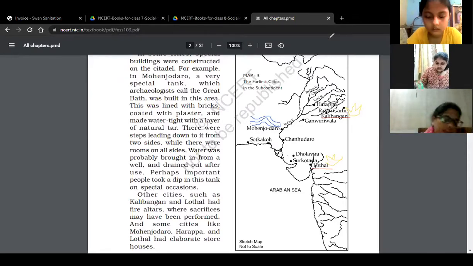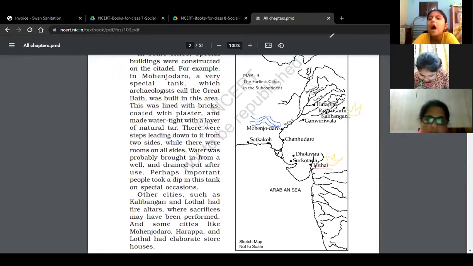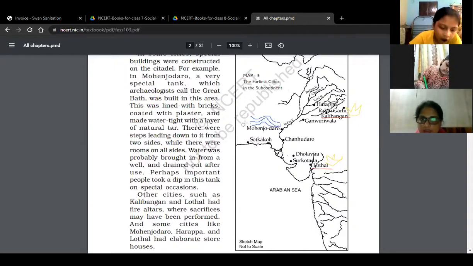Now the next one is storehouse. Elaborate storehouse. Where was the elaborate storehouse found? Mohenjo-daro, Harappa and Lothal. For storehouse we use green color. Mohenjo-daro. Okay, small dots we use for grains because grains were stored in the storehouse. Grains were stored in this storehouse. It means the granary was found in these sites.